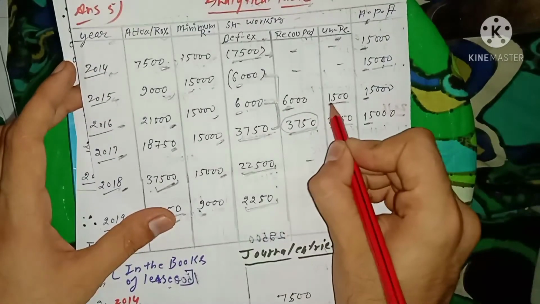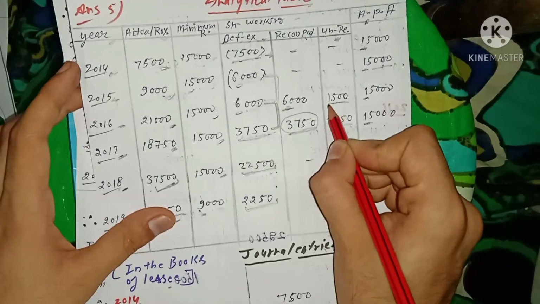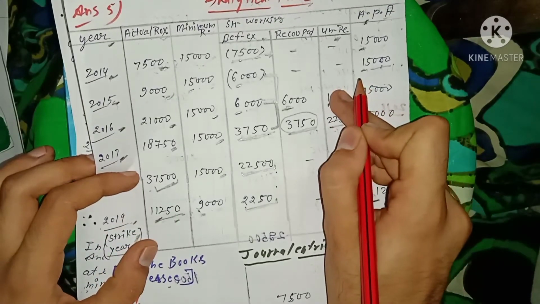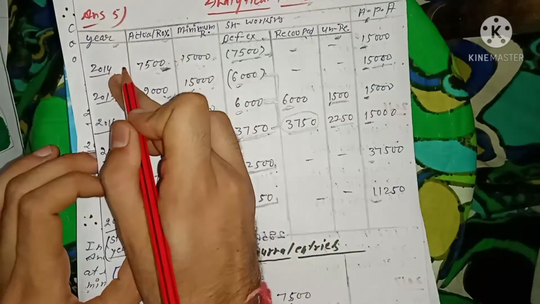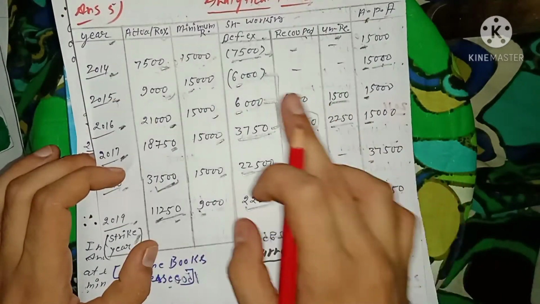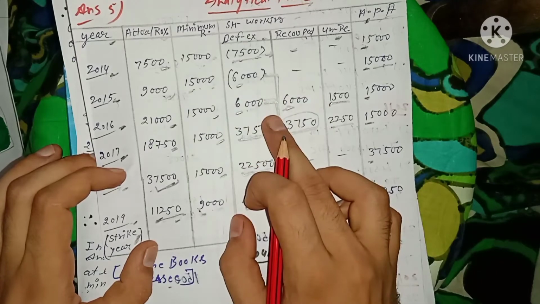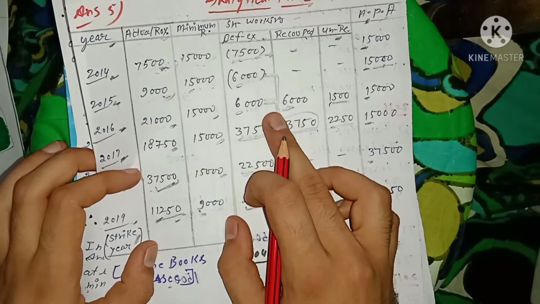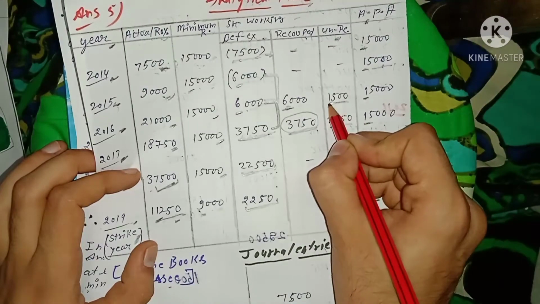Now, as you can see, the amount of 1,500 rupees couldn't be recouped, which belongs to the short working incurred in 2014. Because of the strict condition regarding recoupment mentioned in the question, we couldn't recoup this amount.